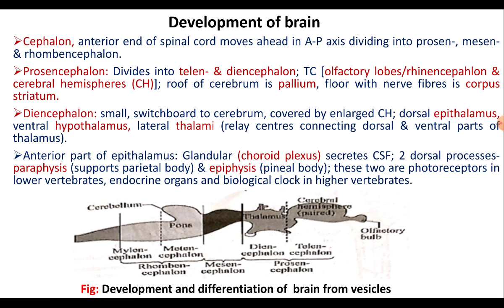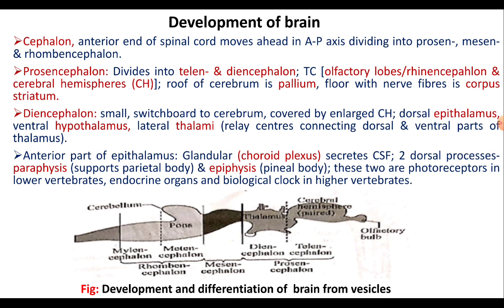Diencephalon is the second part of the prosencephalon, where it is the small part of the forebrain and it is overlapped by the enlarged cerebral hemispheres. Diencephalon is also known as thalamencephalon, and it shows three regions, that is the dorsal epithalamus, ventral hypothalamus and lateral thalami.